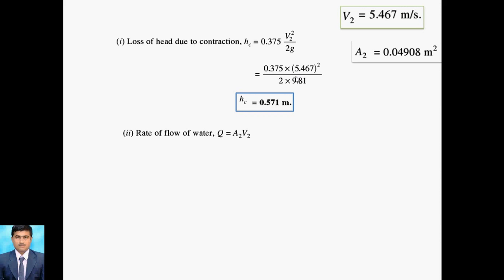Next we go for the rate of flow of water, that is Q is equal to A2 into V2. The area pi by 4 D2 square we already calculated, that value is 0.04908, and V2 is known, that is 5.467. After putting in these values we get the discharge, that is Q is equal to 0.2683 meter cube per second.